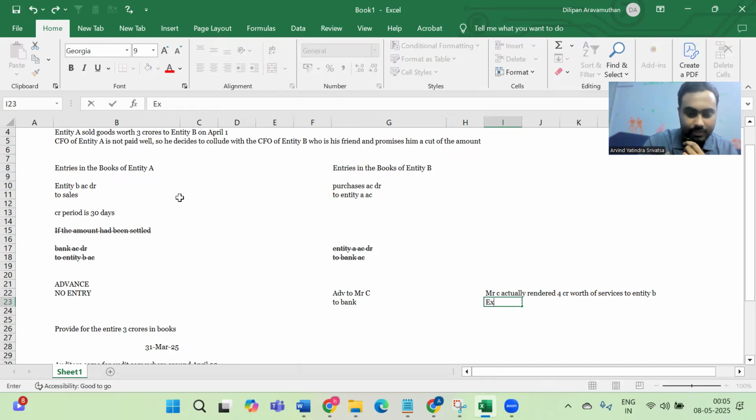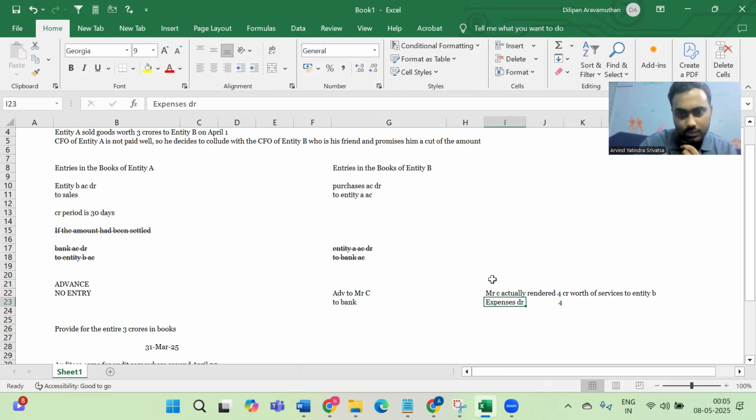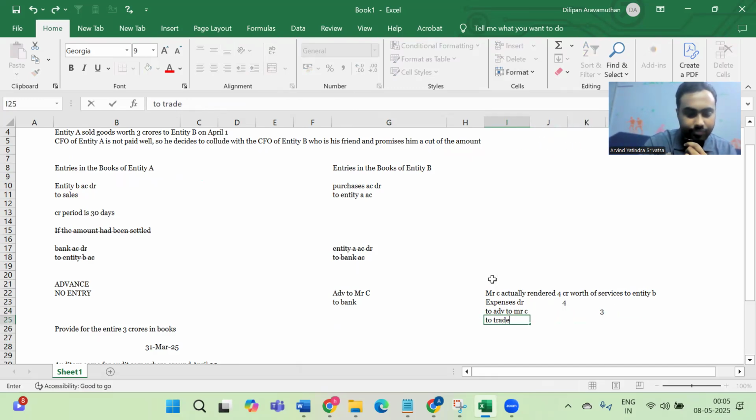Let's say expenses account debit 4 crores, to advance to Mr. C. So the advance will get knocked off because you will first adjust the 3 crores against the advance which you have already given. Then to trade payables 1 crore, or to payable to Mr. C 1 crore. Right.